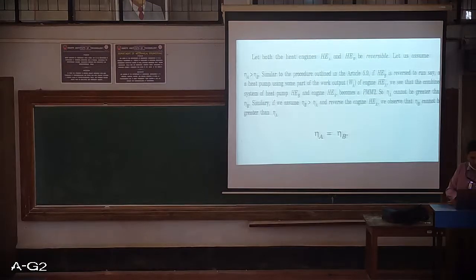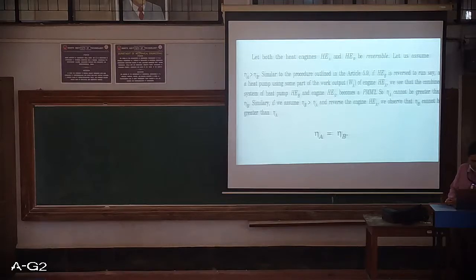Now let both the heat engines A and B be reversible. Let us assume, if both heat engines A and B are reversible, both will have the same efficiencies. Now suppose we assume that any one of the engines has an efficiency greater than the other, and if we disprove this particular statement, then it means that both efficiencies are equal.